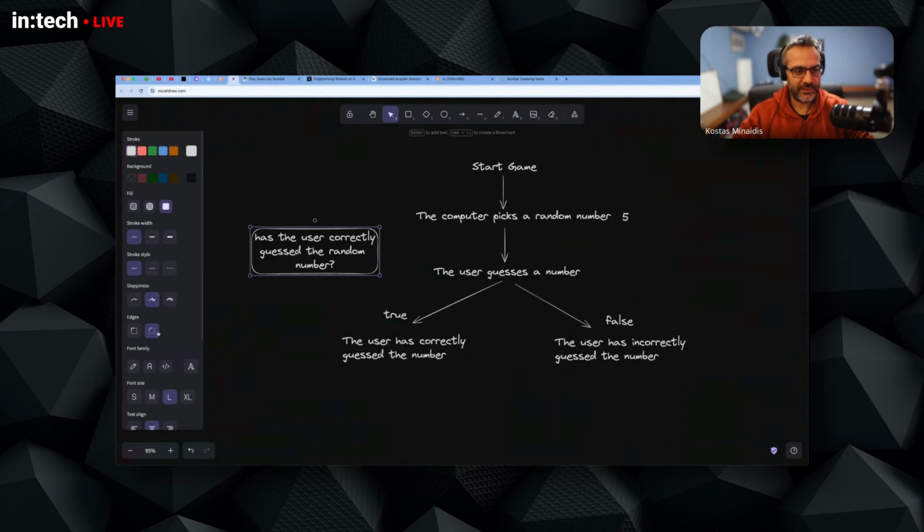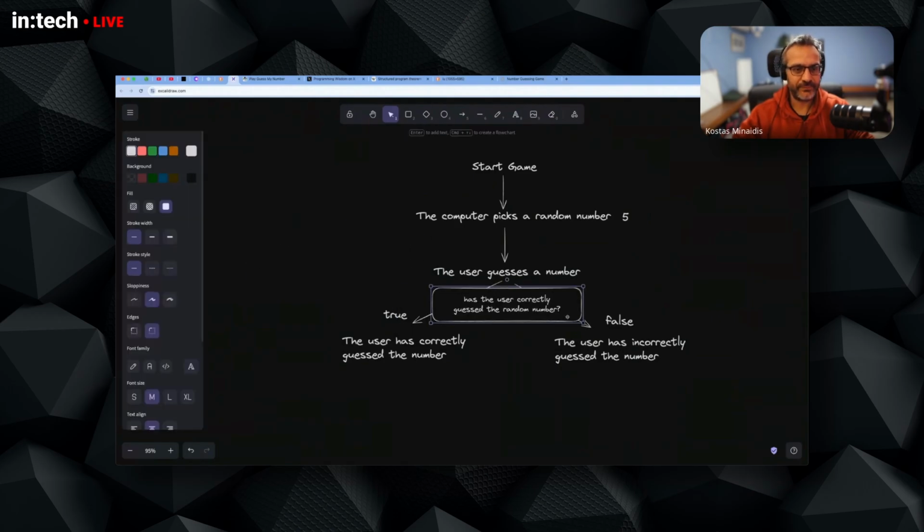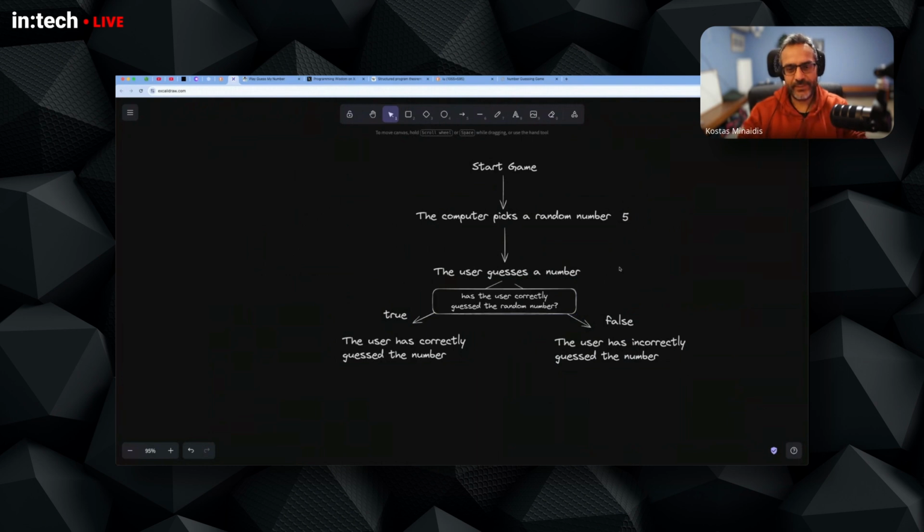So something like this. At this point, we'll need in our program logic to ask this question. We have a number picked by the user, but let's check whether it's the correct number. And right now, our program splits into two directions. So this is the essence of programming. When you have a condition and when you have to make a choice, you have to split your program, and now your program can take two different directions. Okay?